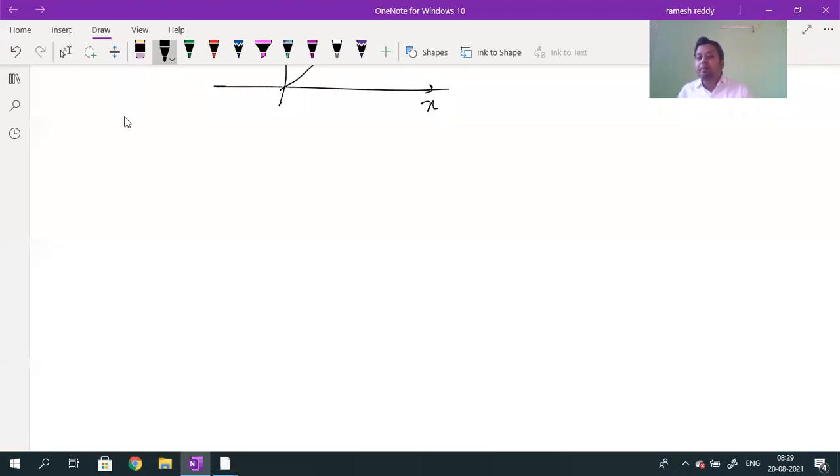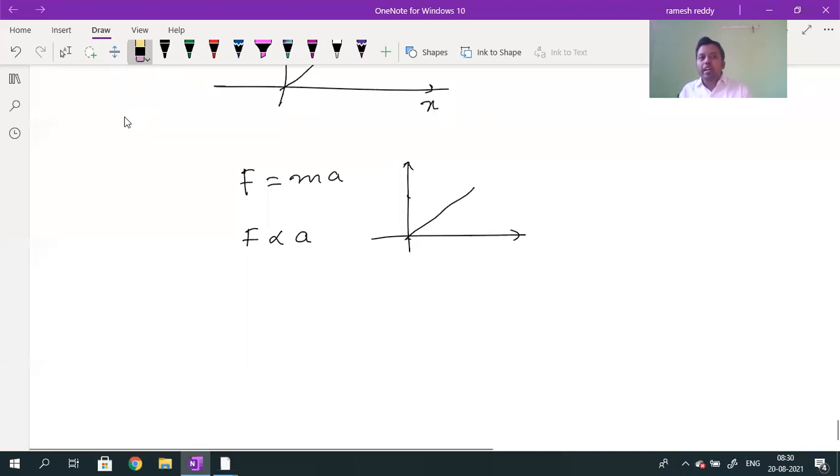That is called a slope. For example, F is equal to ma. Everyone knows Newton's second law? Whenever mass is constant, force is directly proportional to a. When I plot the graph between force and acceleration, what is the shape of the graph? A straight line which is passing through what? Origin. When two variables are directly proportional, F is equal to ma is of the form y is equal to mx.